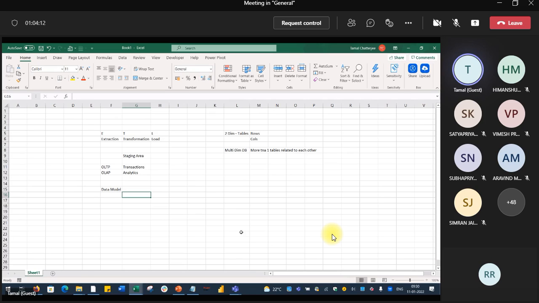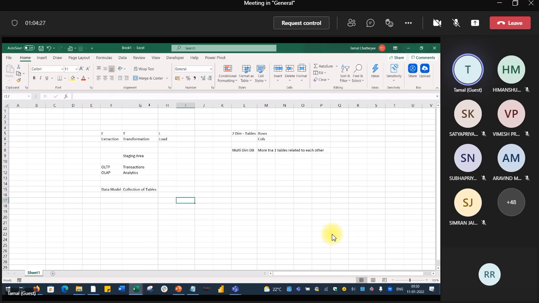So for a simpler view for you to understand, keep this in your mind. Data model is a collection of tables. Tables means it is two-dimensional. One table is two-dimensional.